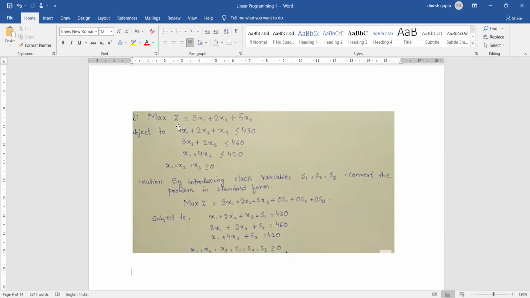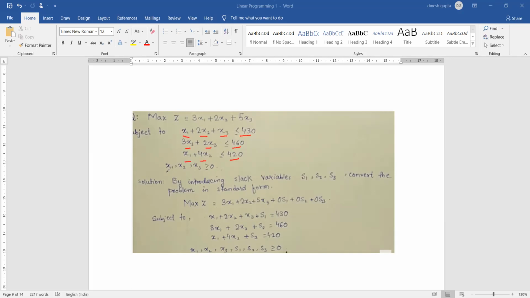Then we have 3 constraints. The first constraint value is 430, the second constraint value is 460, and the third constraint value is 420. So these are the constraints that we have. The first resource requires 1 unit of x1, 2 units of x2 and 1 unit of x3. The second requires 3 units of x1 and 2 units of x3, and the last one requires 1 unit of x1 and 2 units of x2.